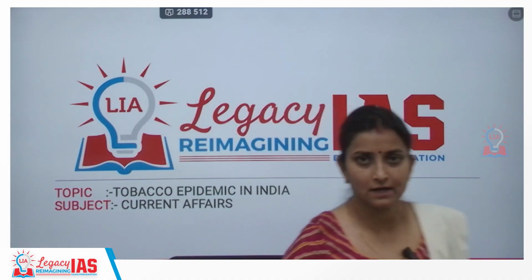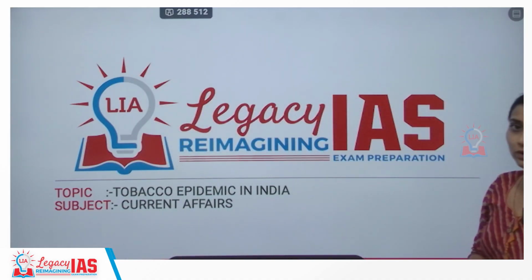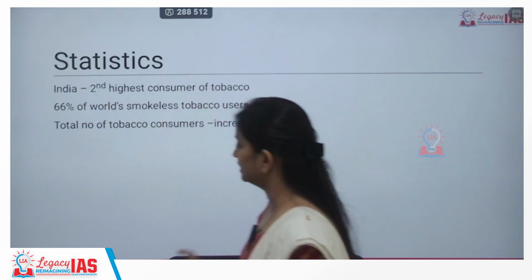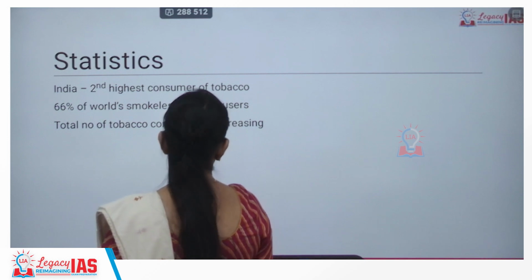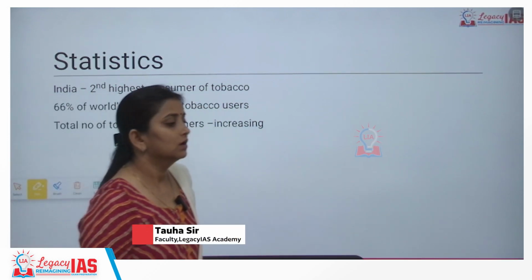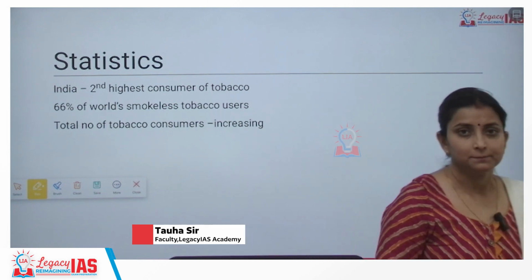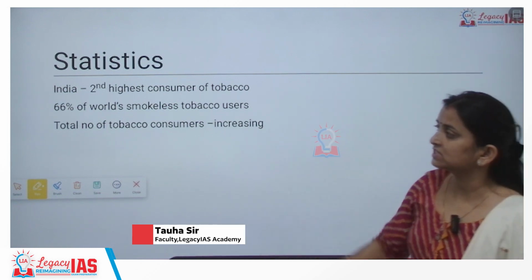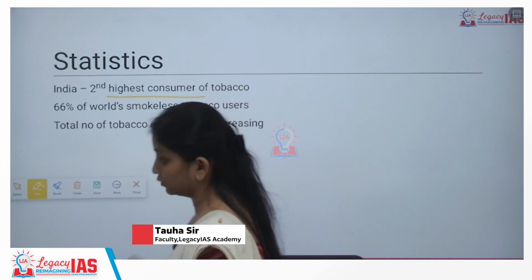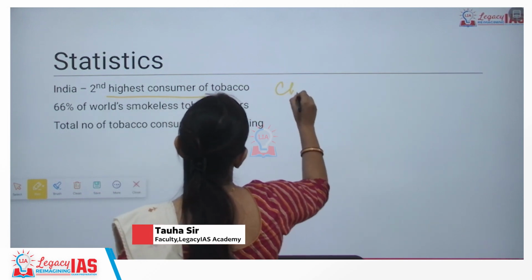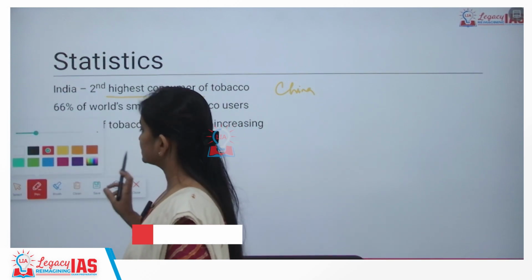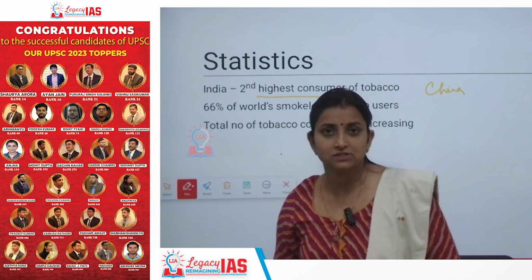Legacy IAS Academy. In today's video, we are going to discuss the tobacco epidemic which is ongoing in India. Why are we discussing it? Because recently we have crossed World Anti-Tobacco Day. Talking about the statistics, India is the second highest consumer of tobacco in the world. The highest position is taken up by China. So we are one of the largest consumers of tobacco, so it is a major cause of concern for us.